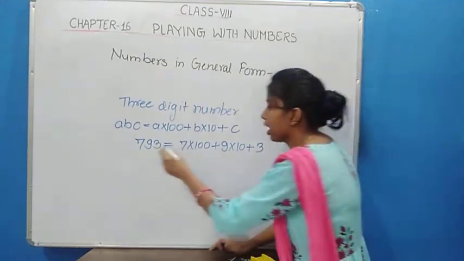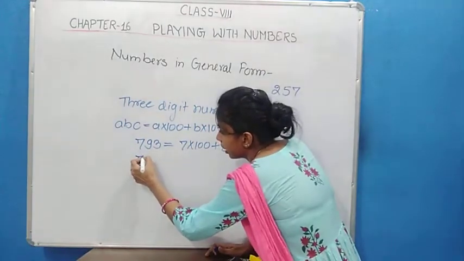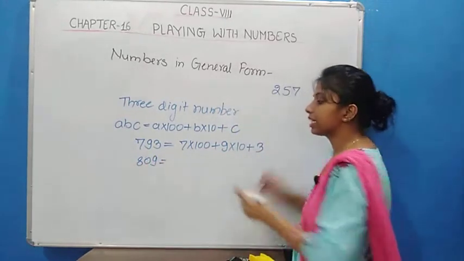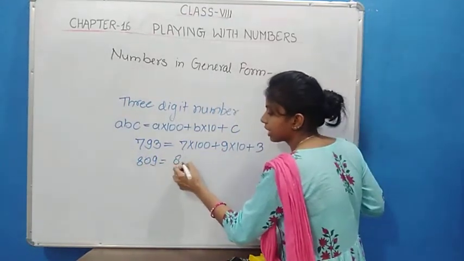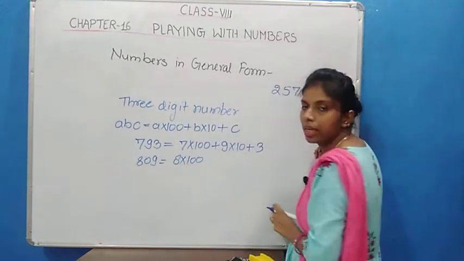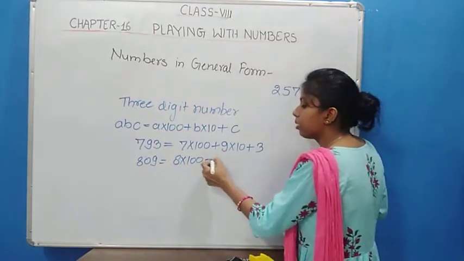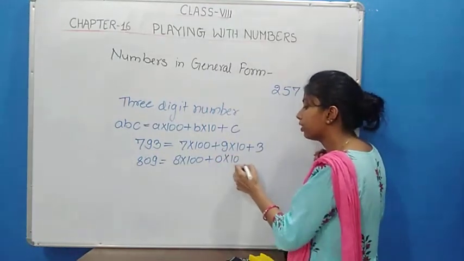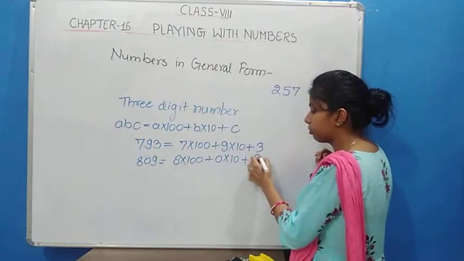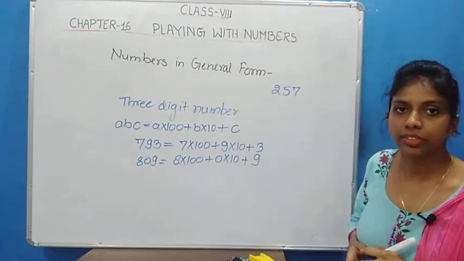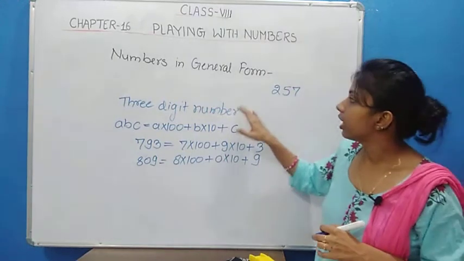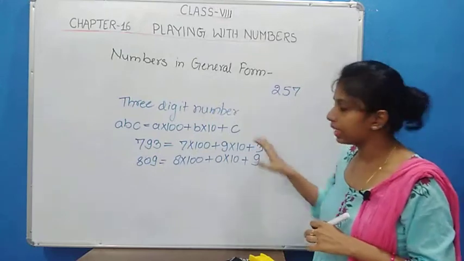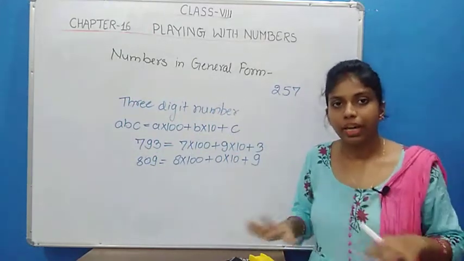One another example is 809. How can we write this? Here 8 is the 100th place, so we multiply 8 with 100, then plus 0 is the 10th place, so we multiply 0 with 10, and at last 9 is the unit place, so we write 9 as it is. So this is the general form to represent any number in expanded form. With the help of this, we can expand any number.